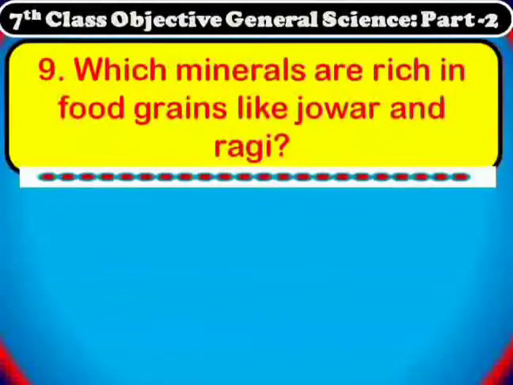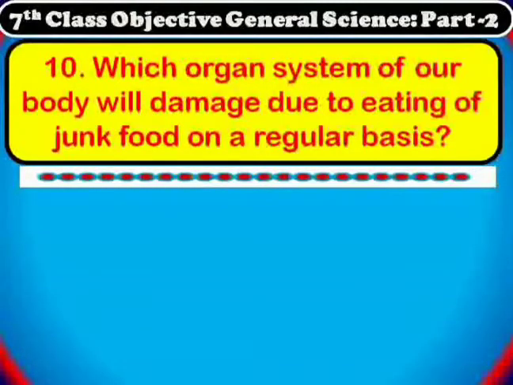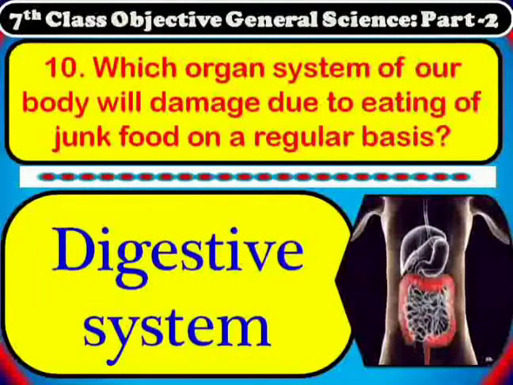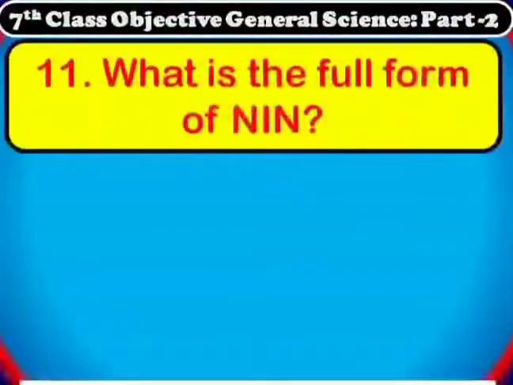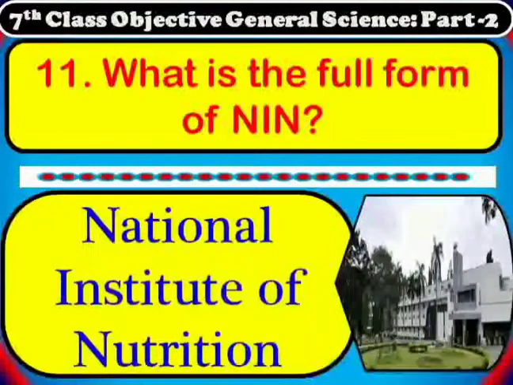Which minerals are rich in food grains like jowar and ragi? Calcium and iron. Which organ system of our body will damage due to eating of junk food on a regular basis? Digestive system. What is the full form of NIN? National Institute of Nutrition is the full form of NIN.